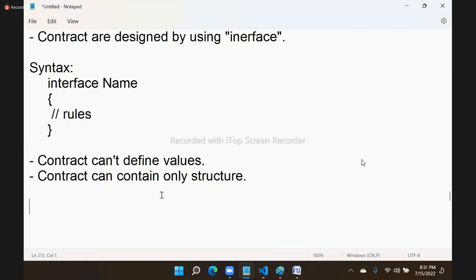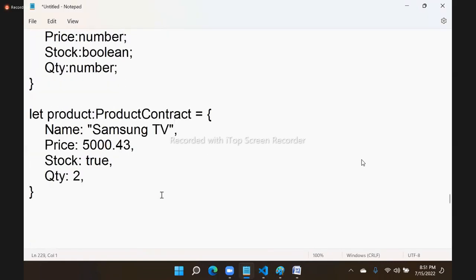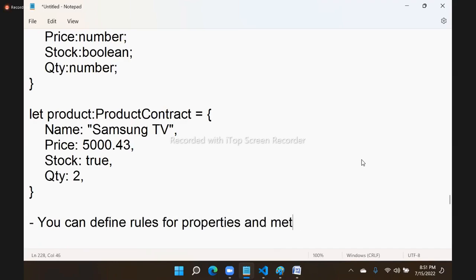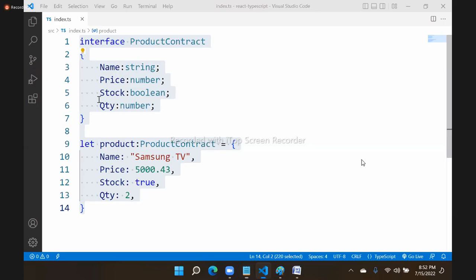Now here you see, in the contract, again the same concept. You can define rules for properties and methods. Currently, we are defining rules only for properties, because all these are properties only.